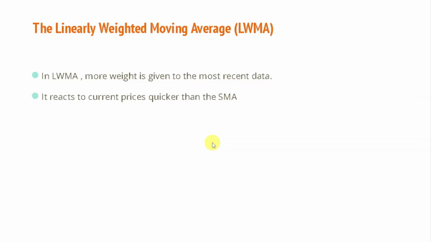As we know, today's price data is more important than the price data of 50 days ago. So we emphasize that the recent data is more important, and people generally neglect what has happened in the history, and people remember the current events which have happened very recently, and that's why we say that we should give more weightage to the data which has happened just currently or very recently. So linear weighted moving average has been made because of that mindset.